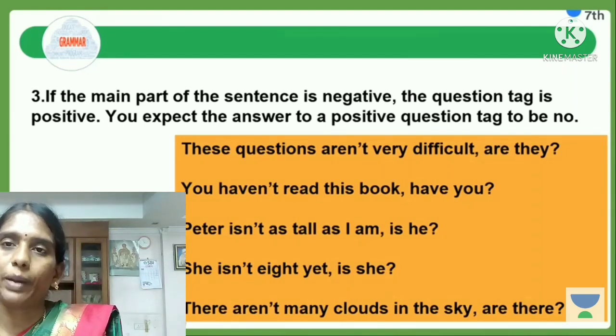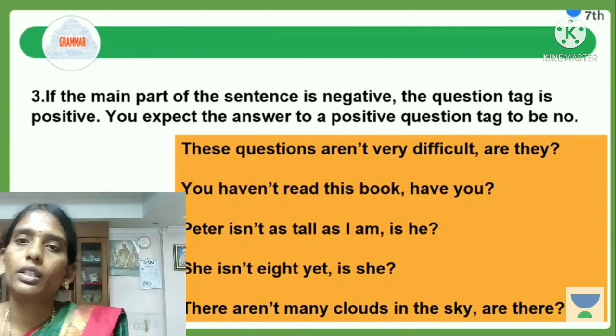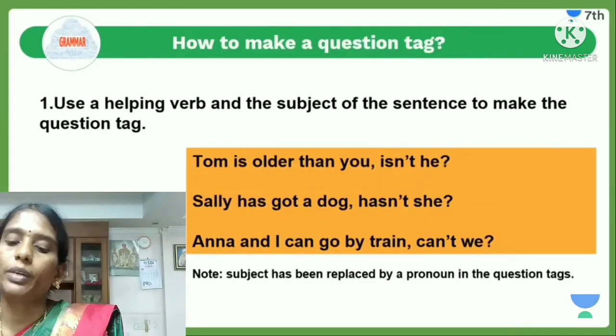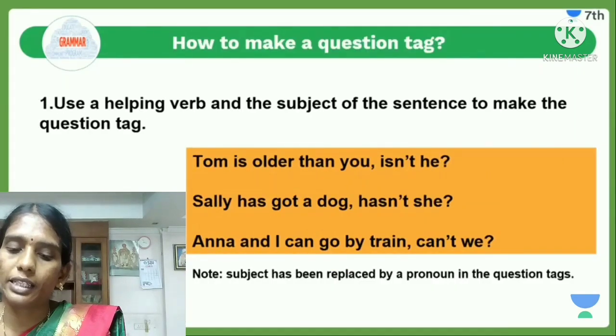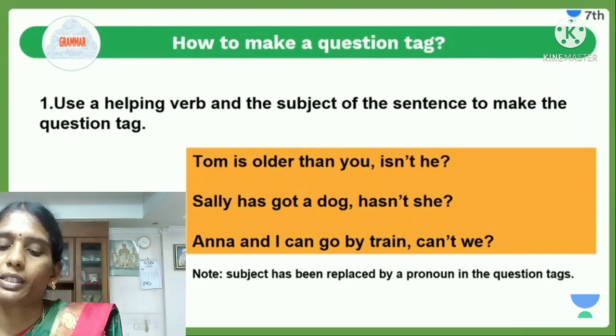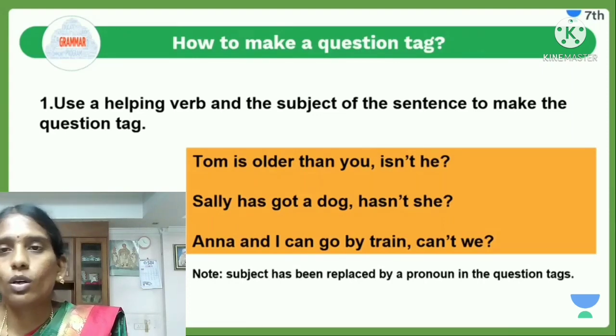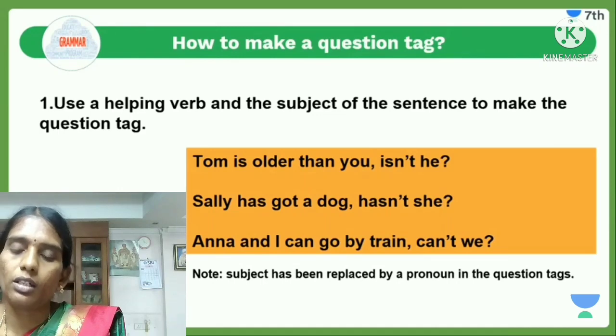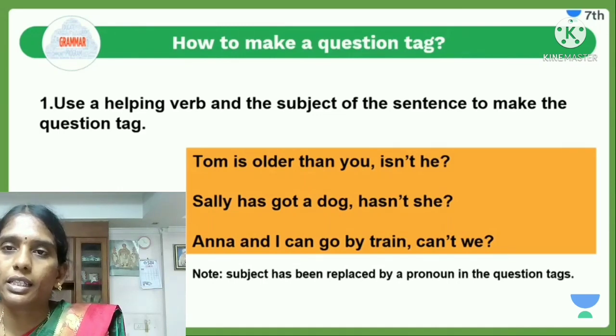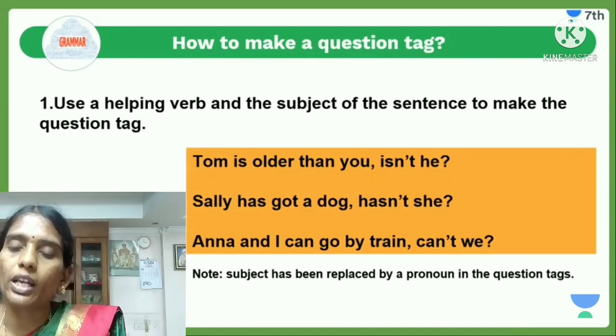Okay, I will show it on the screen once again. The example: Tom is older than you. In this, is is the helping verb and Tom is the subject, replaced by a pronoun. Is the sentence positive or negative? The sentence is positive, so we use negative in the question tag, that is not. What is the helping verb in this sentence? Is. That's why we use is in the beginning of the question tag.